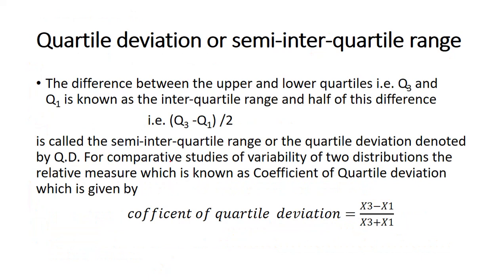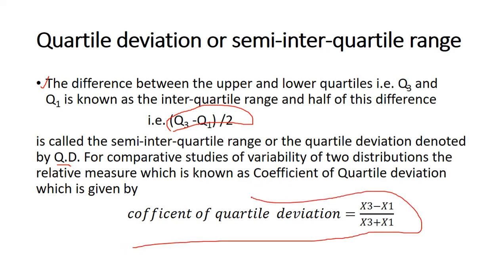Now we can see quartile deviation or semi-quartile range. This is the meaning. The difference between the upper and lower quartiles, that is Q3 and Q1, is known as the interquartile range, and half of the difference is called the semi-interquartile range. This is denoted by QD, meaning quartile deviation. For comparative studies of the variability of distributions, the relative measure is known as the coefficient of quartile deviation, which is Q3 minus Q1 divided by Q3 plus Q1.